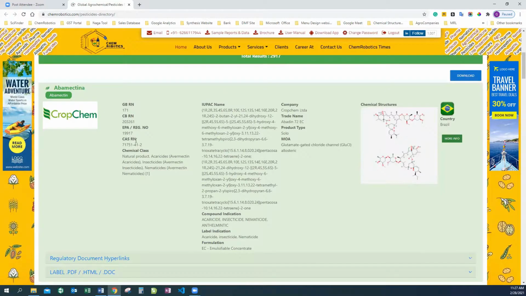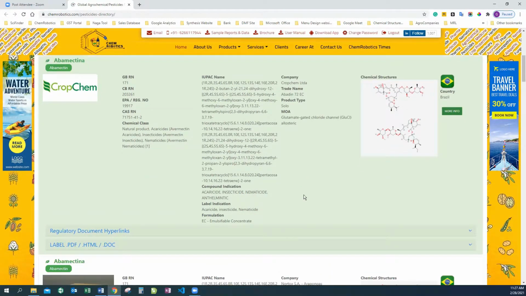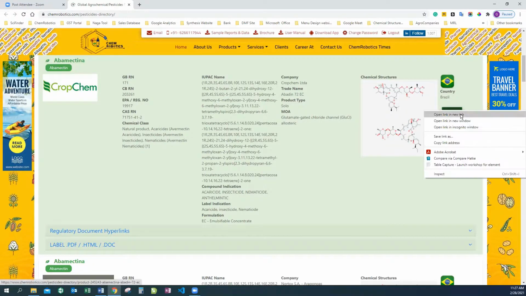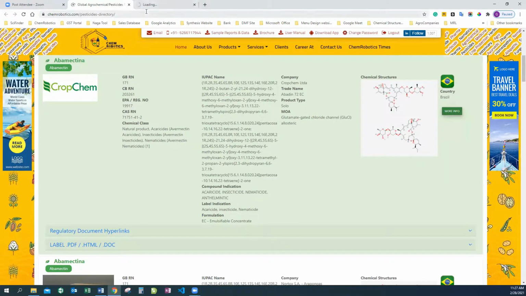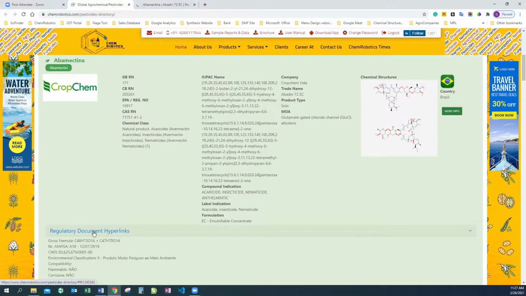So under this, we provide the basic information like the CAS number, the EP registration number. Apart from that, we provide the chemical class, the IUPAC name, the compound indication, label indication, the formulation, company, trade name, the solo or the combinations, the mechanism of action. And for more information, I'll just open this in another tab.